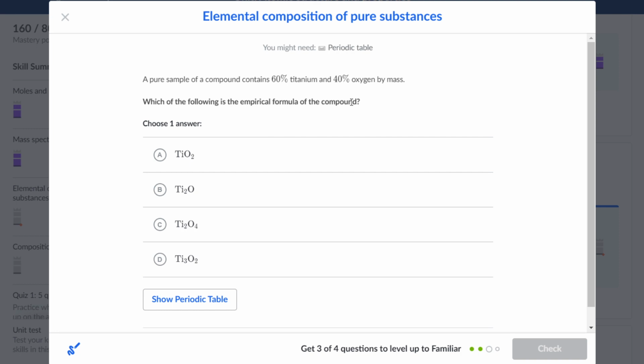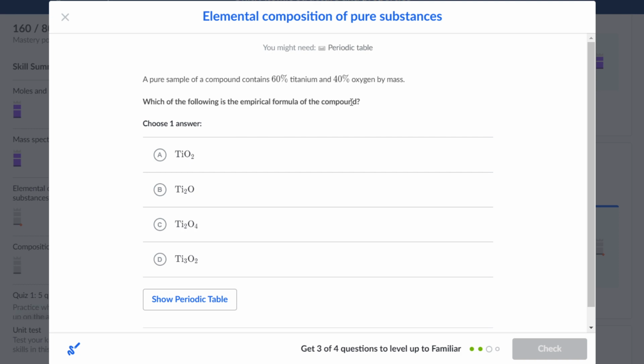We can assume that the compound is 100 grams, made out of 60 grams of titanium and 40 grams of oxygen, because 60% of 100 is 60, and 40% of 100 would be 40.